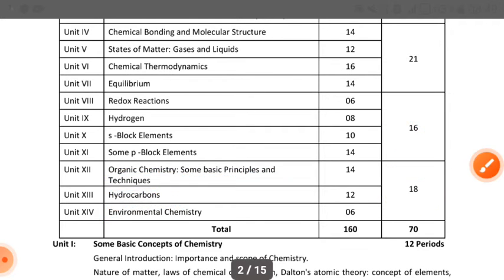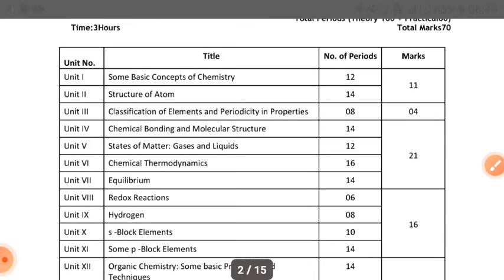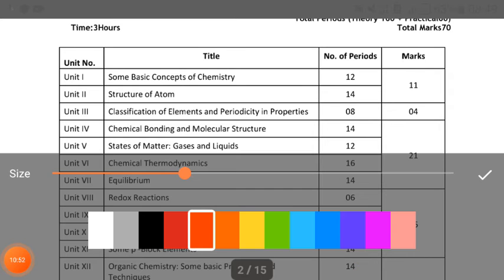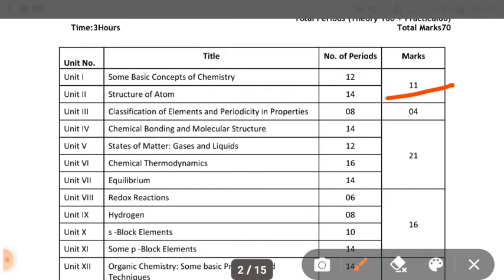So units 1 and 2, some basic concepts of chemistry and structure of atom, consist of 11 marks. Unit 3, classification of elements and periodicity in properties, alone consists of 4 marks.